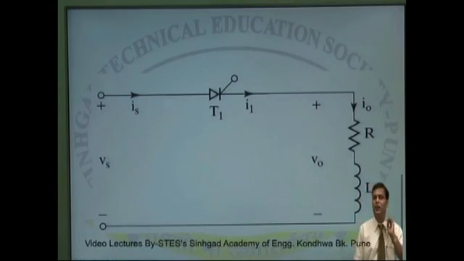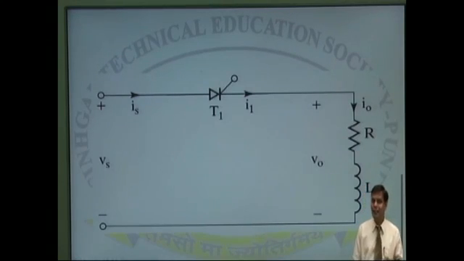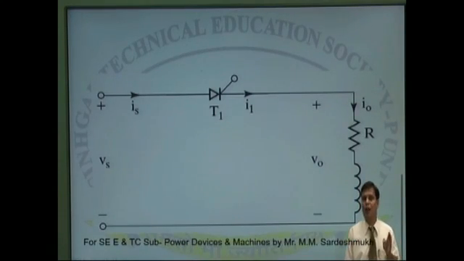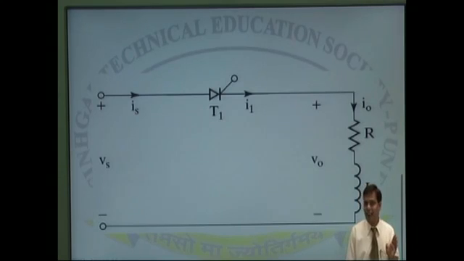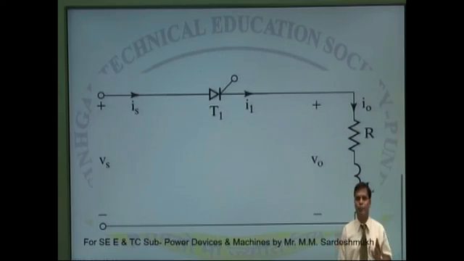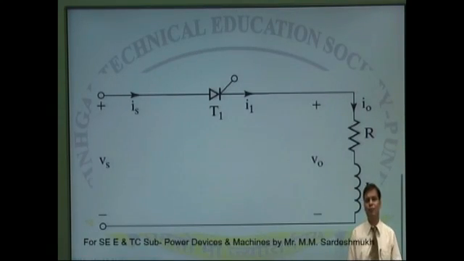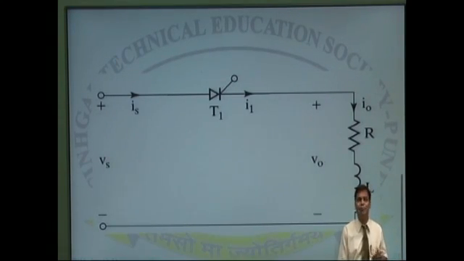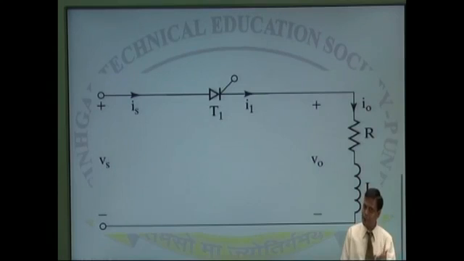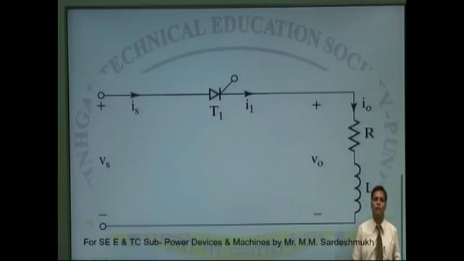Now let us concentrate on turning off. As I told you, SCR will turn off when the current flowing through it reduces below the amount called the holding current. If current is above the holding current, it will be in on state. Now let us focus on the load type. If the load is resistive, the voltage waveform will follow the current waveform. There is no leading and lagging concept between voltage and current. Both will be identical, the same in shape. So as voltage passes through zero, current also passes through zero, and because of line commutation, SCR turns off.